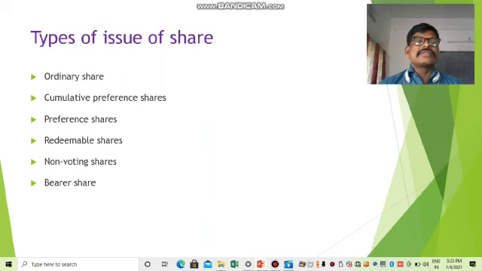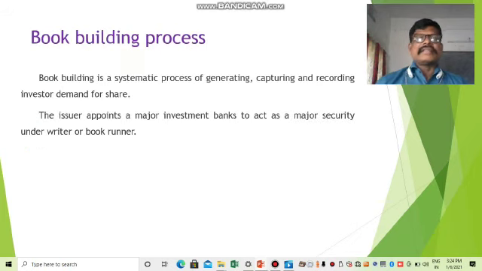Here, the last type of issue of shares is the bearer share. A bearer share is nothing but a universal share. That share can go to any company or industry, depending on the guidelines provided by the Securities and Exchange Board of India. The bearer share is always listed with different forms, applications and information. Where there is more dividend, they help there and get the bearer shares to the organization, which is known as bearer shares under issue of a share.